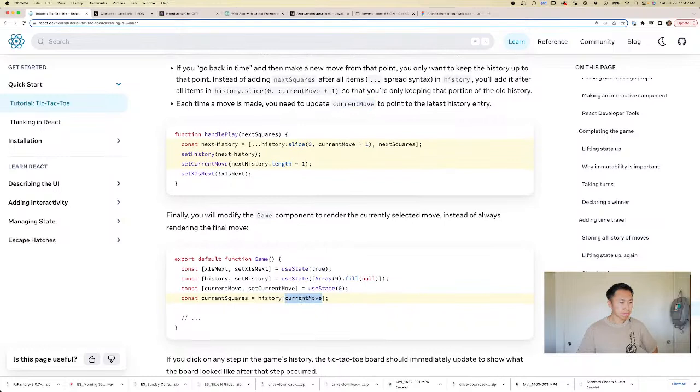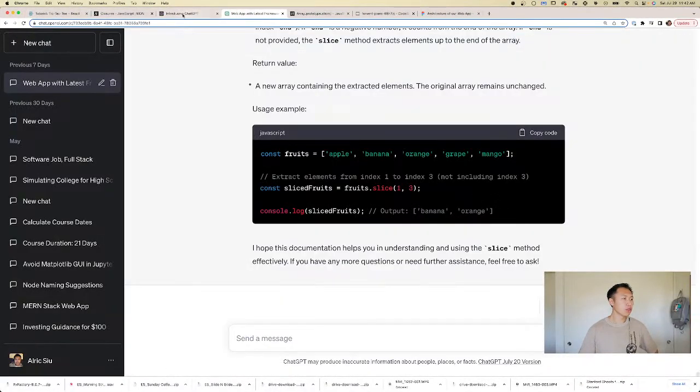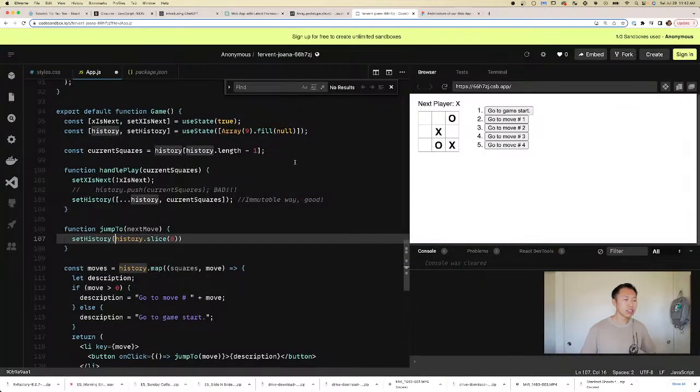Instead of always rendering the final move. Okay. How is that different than just shortening the history? We should be able to just shorten the history and not keep track of. I understand the mod part.